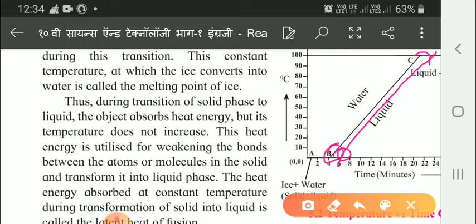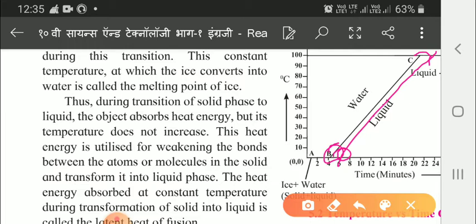Thereafter we can see that even though heat energy is supplied to water, its temperature does not rise. Why? Because the heat energy which is absorbed by the water at this temperature is used, the same way, to break the bonds between molecules of the liquid and convert the liquid into gaseous state.